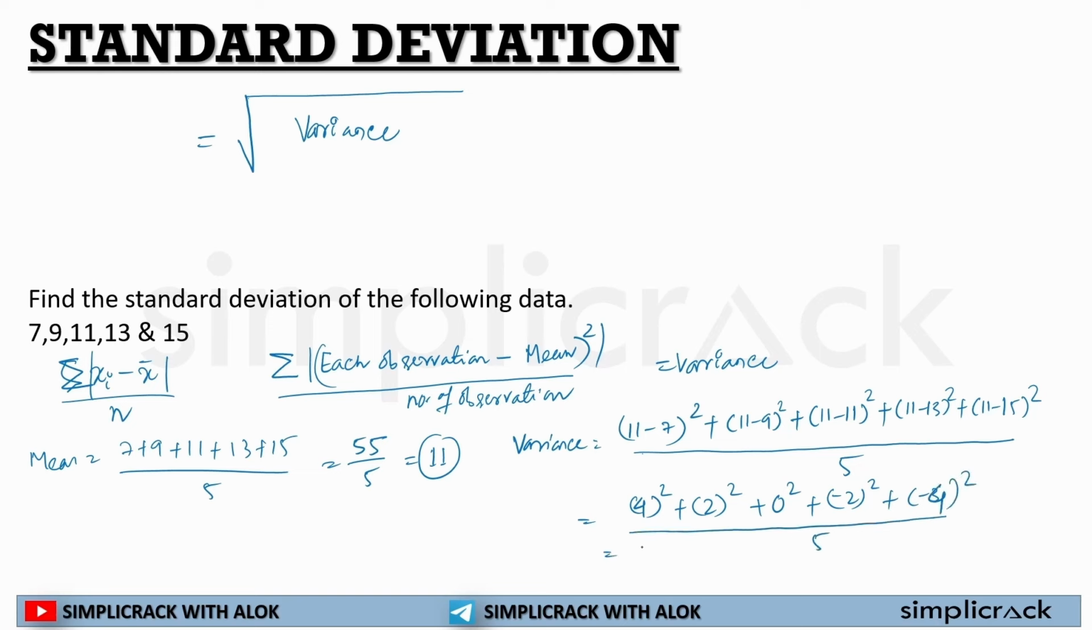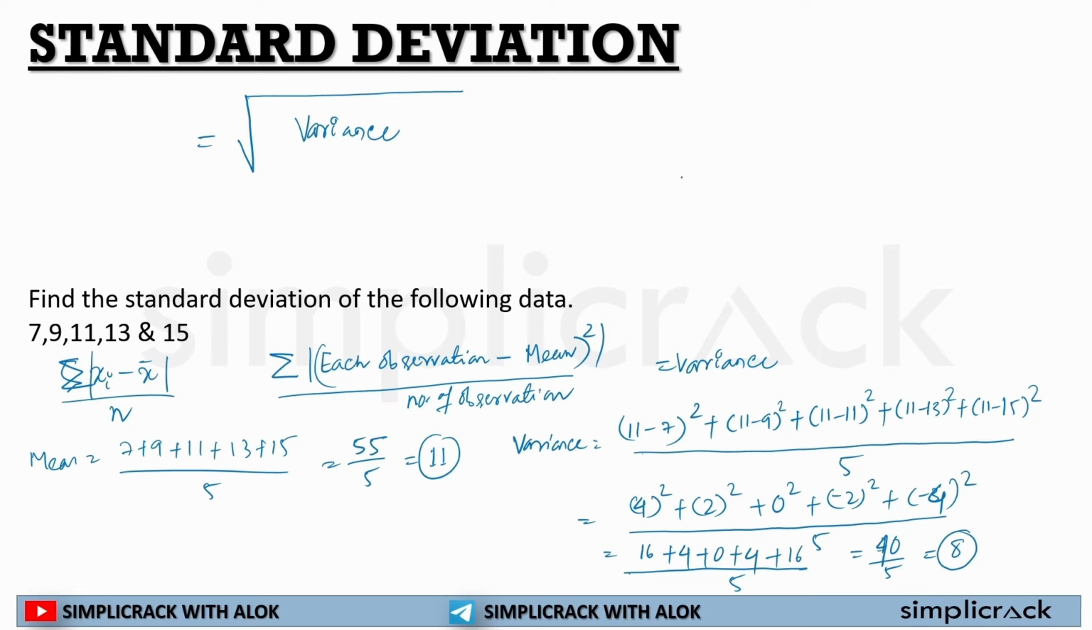So 4 square is 16, 2 square is 4, 0 square is 0, and minus 2 square: if you multiply minus 2 into minus 2, it will be plus 4. Then minus 4 into minus 4 is plus 16, divided by 5. 16 plus 4 is 20, 20 plus 4 is 24, 24 plus 16 is 40, divided by 5 is equal to 8. So variance is 8.